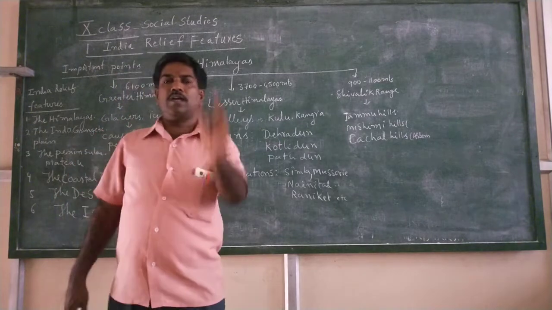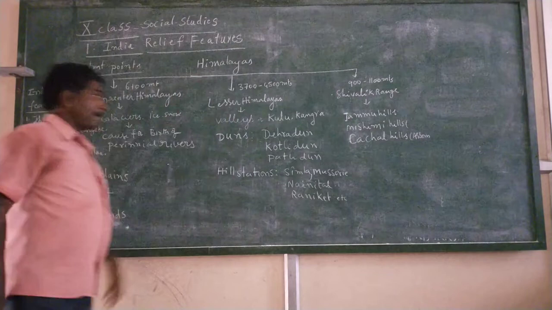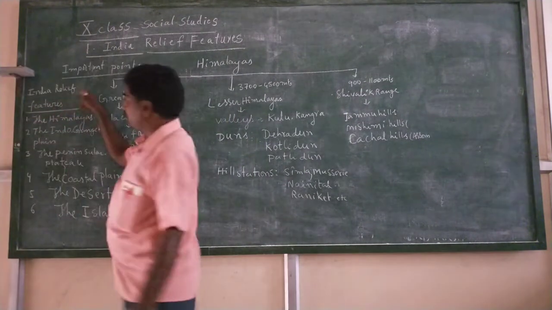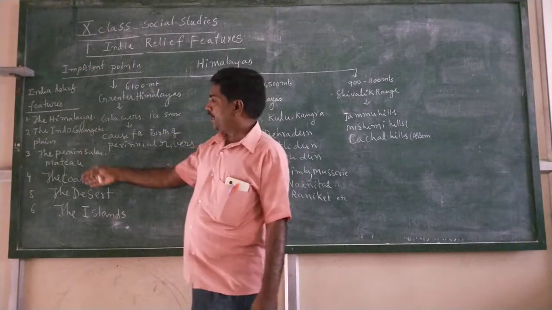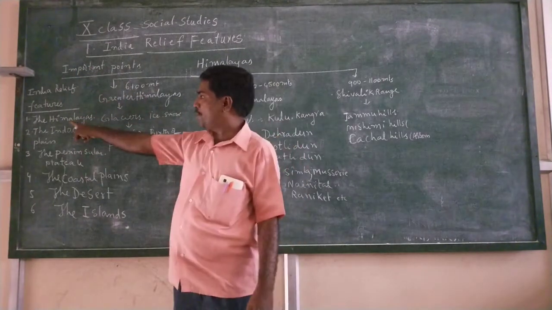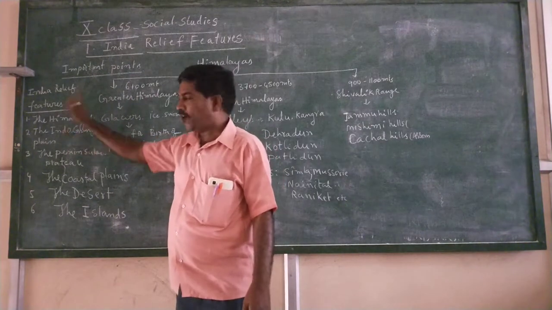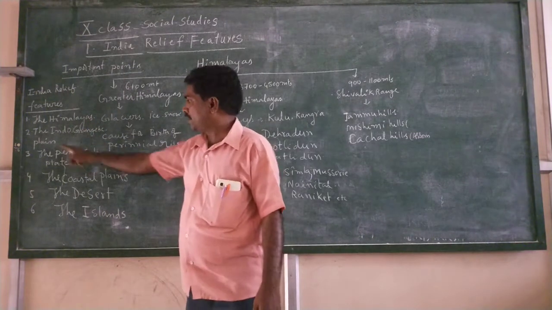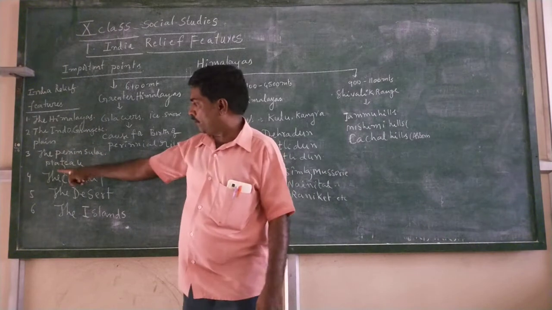So first of all, we talk about the physical features or the important features, that is India relief features. How many relief features are there in India? The first one is the Himalayas and the second one is Indo-Gangetic Plain or Indo-Ganga Plain, and the third one is the Peninsular Plateau. This is the most important, I said just now. And the fourth one is